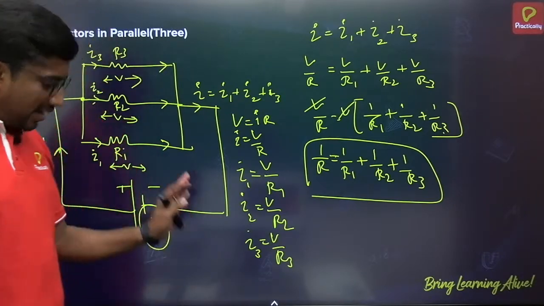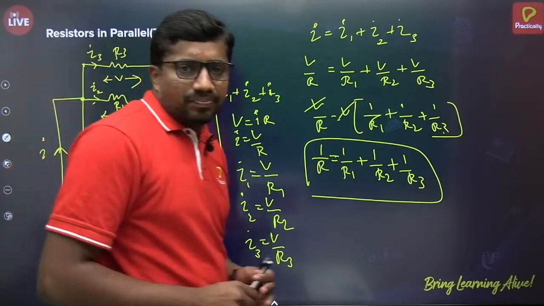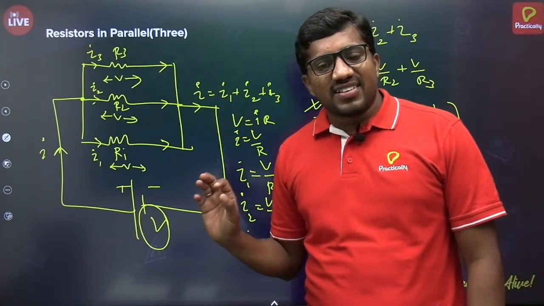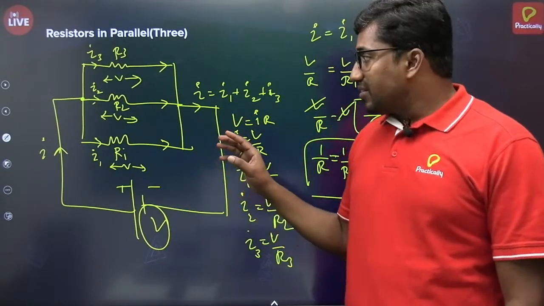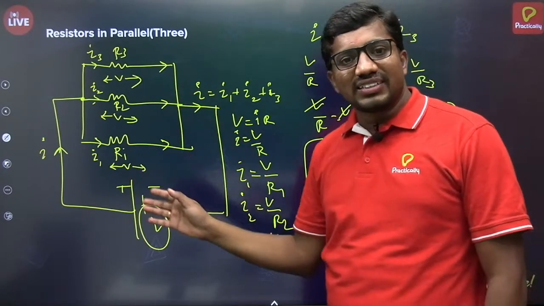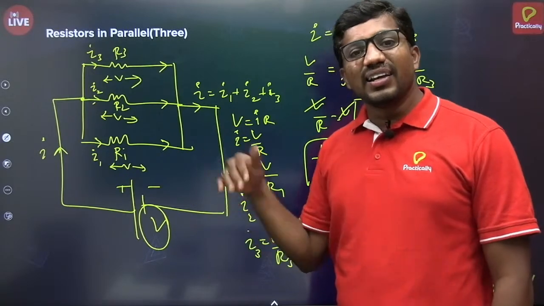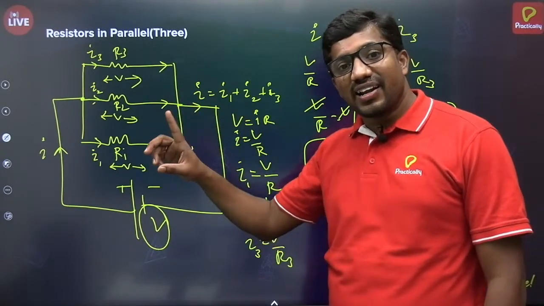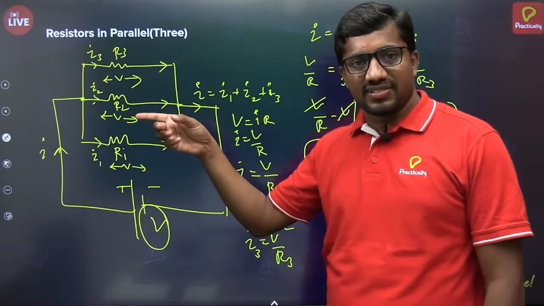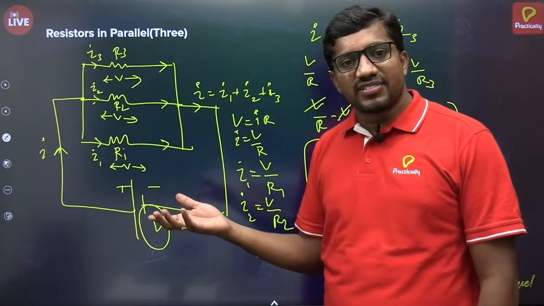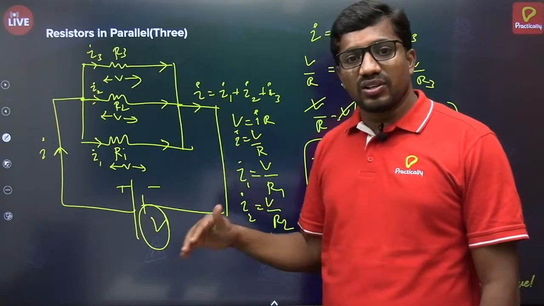Okay, and here are the points that should be noted. Point number 1: in parallel combination of resistors, the overall resistance is lesser than the least resistance. In series combination, the overall resistance is greater than the highest value. In parallel combination, the overall resistance is lesser than the lowest value.